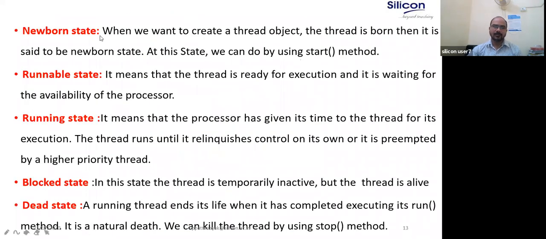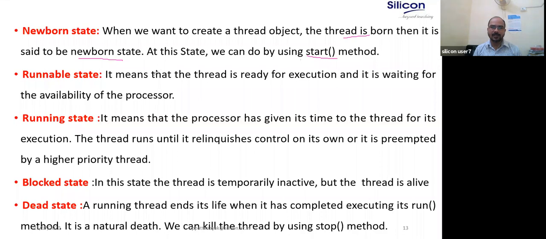Newborn state: when we create a thread object, a thread is born. We will discuss how we can create a thread object. The moment you create an object of the Thread class, the thread is in the newborn state. From this state, we can move on by using the start method.